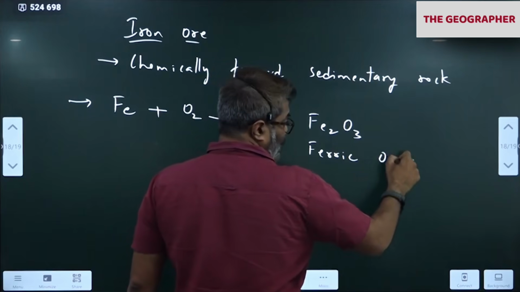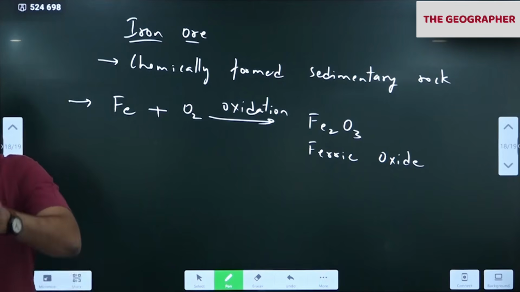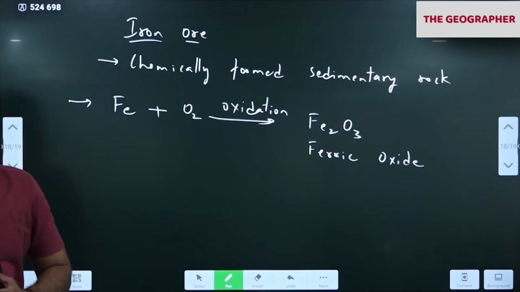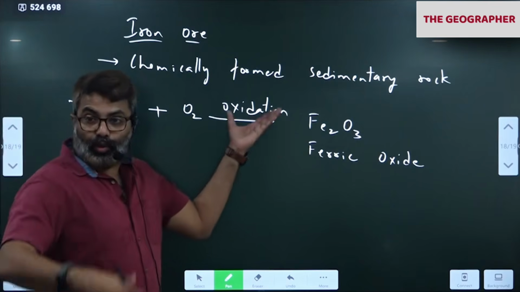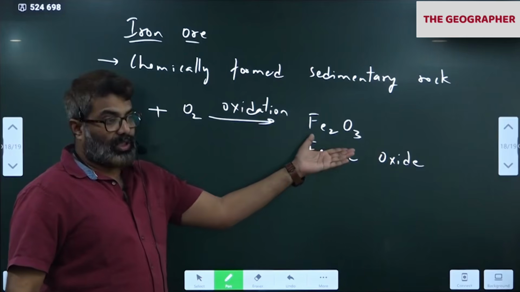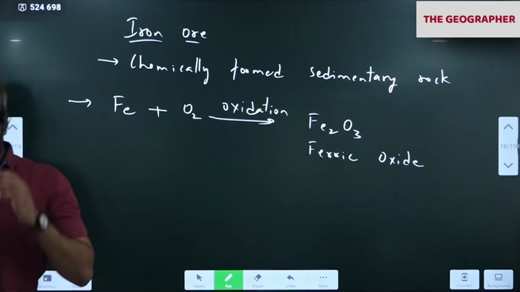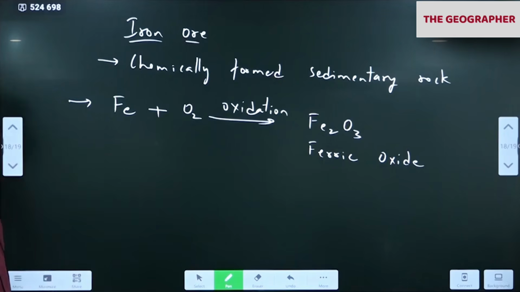This makes the soil appear red in color. So oxidation is a process in which the iron comes in contact with oxygen and becomes ferric oxide. Okay, oxidation. Please remember this. This is called ferric oxide.